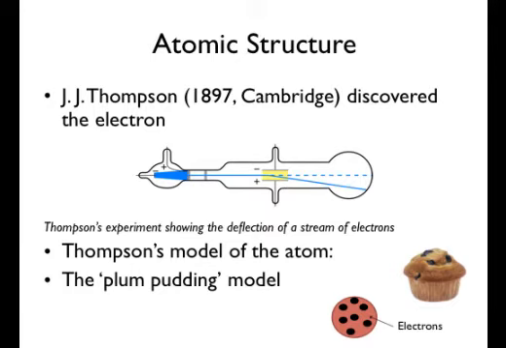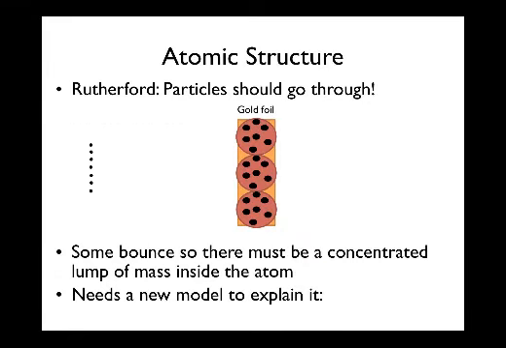However, in 1909, a professor called Ernest Rutherford told 2 of his students, Geiger and Marsden, to investigate whether the plum pudding model was right. He theorised that if all the mass and electrons were evenly distributed in the atom, that these particles should go straight through the atoms. However, when he did the experiment, 1 or 2 bounced off. So this meant there must be a concentrated lump of mass inside the atom.